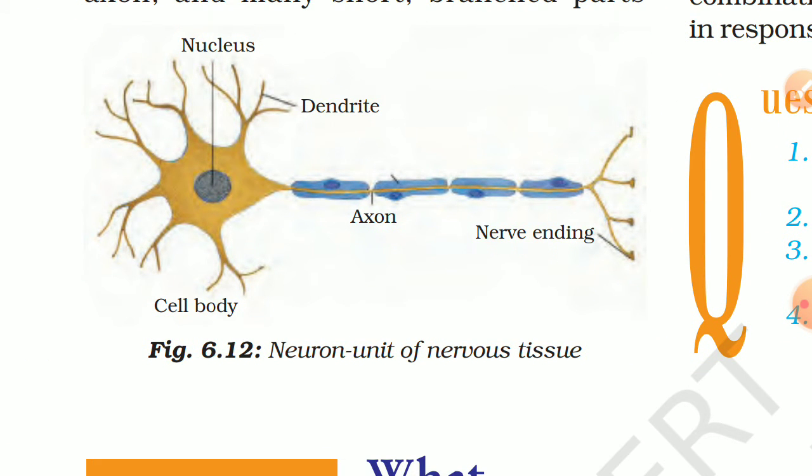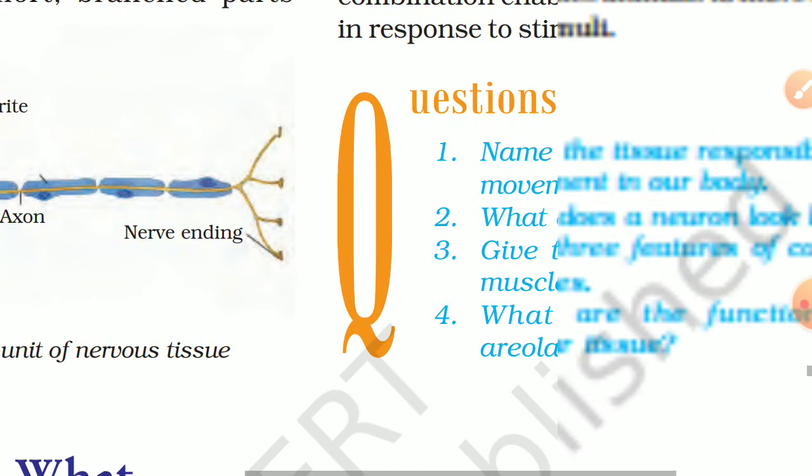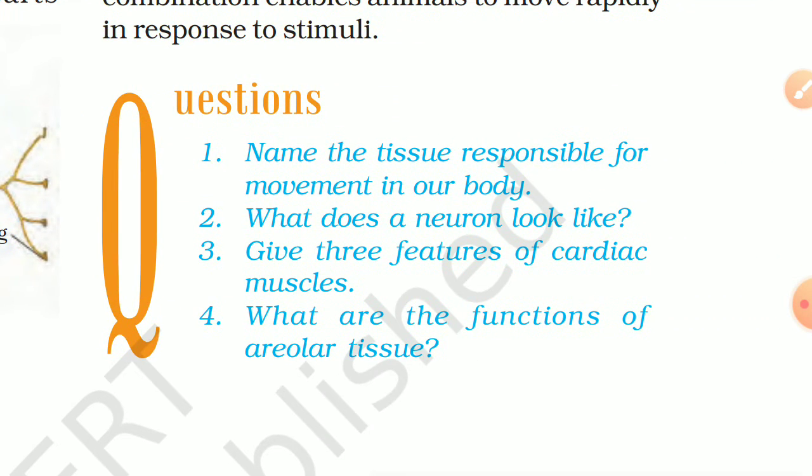From this neuron, a single long fiber-like structure arises which is called the axon. Okay, then there are many short branched fibers called dendrites. Dendrites pick up the impulse while the axon transmits it further. An individual neuron may be up to a meter long. Okay, so this is the structure of a neuron, or a neuron will look like this.